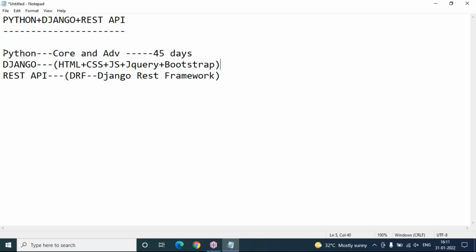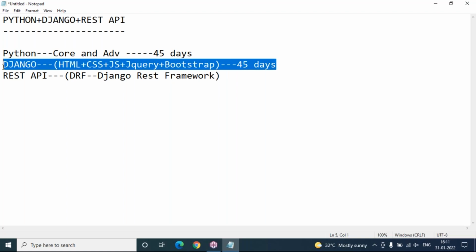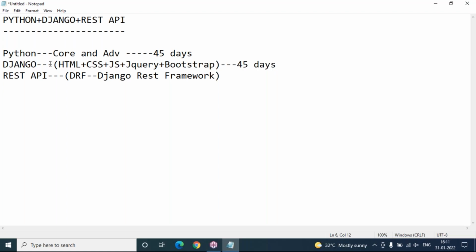Once I complete core and advanced Python in 45 days, immediately the next 45 days I'll start Django with UI technologies. I'm going to include Django with projects, two projects in this Django web application development.